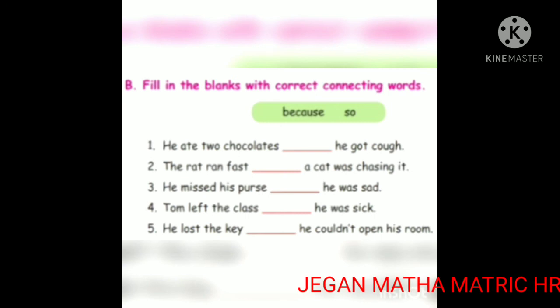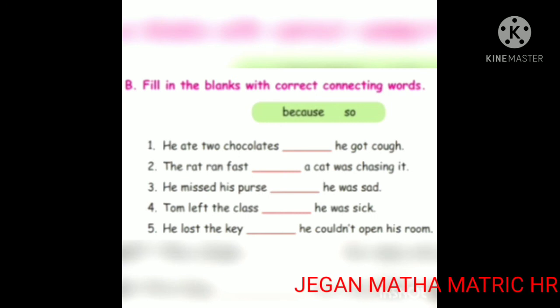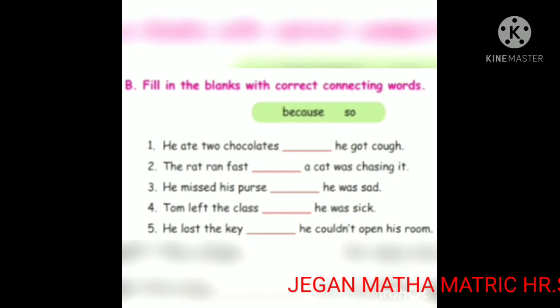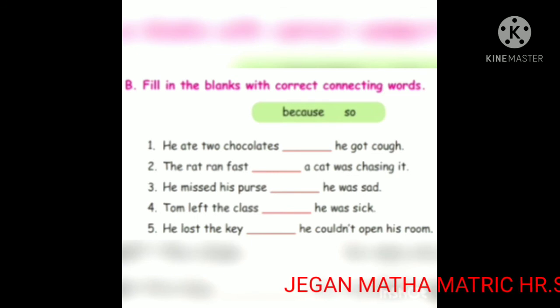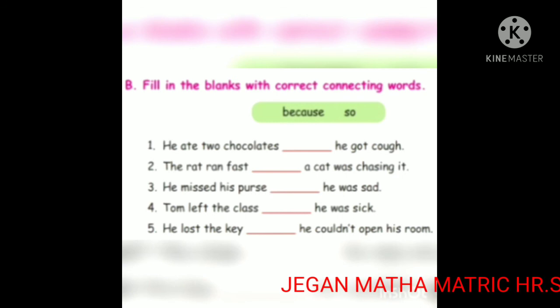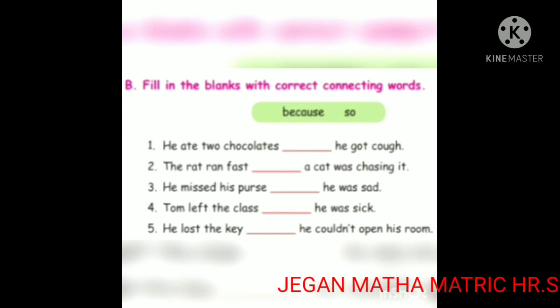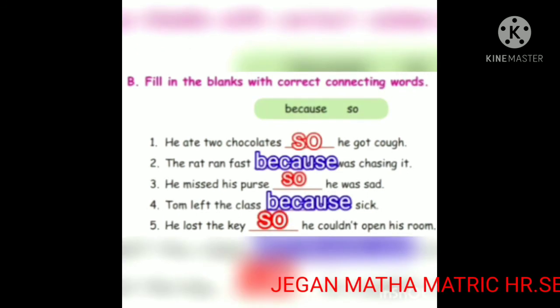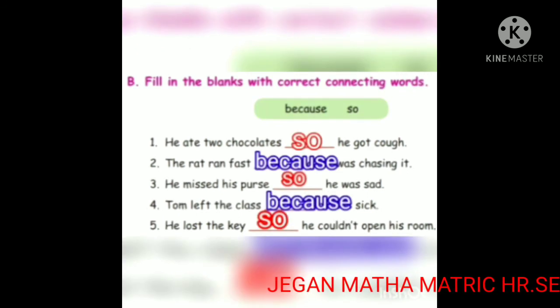He lost the key, so he could not open his room. Children, can you find the answer? He lost the key, so he couldn't open his room. Good. Children, complete this exercise in your book.